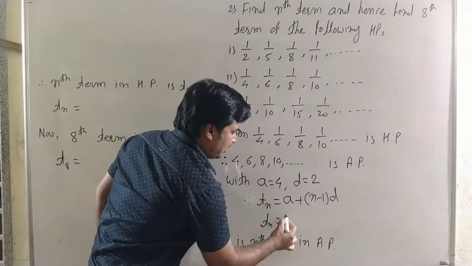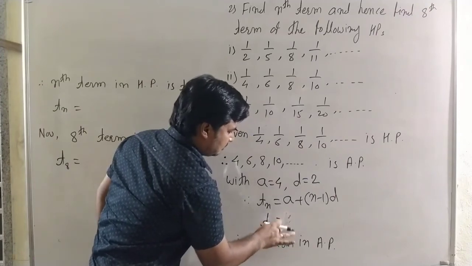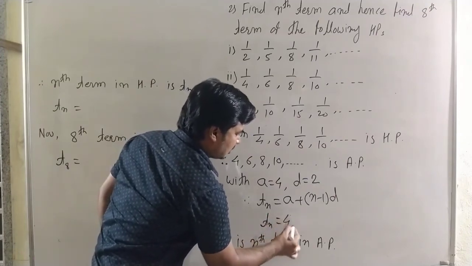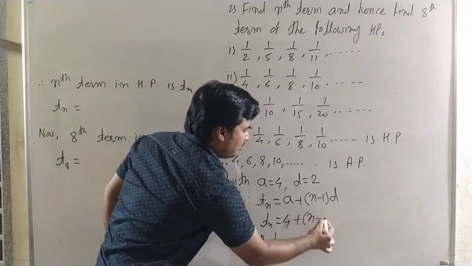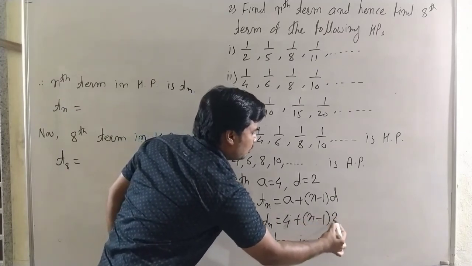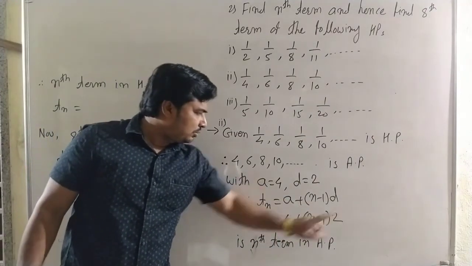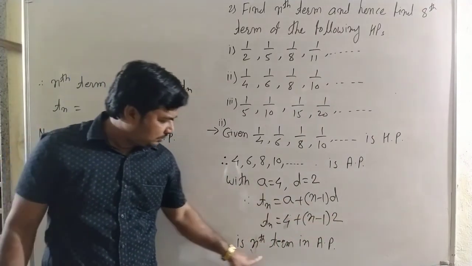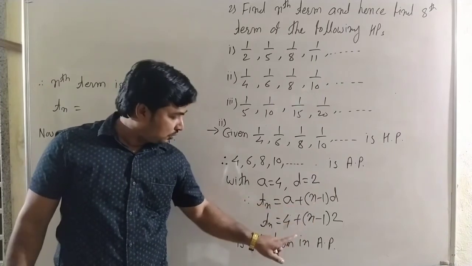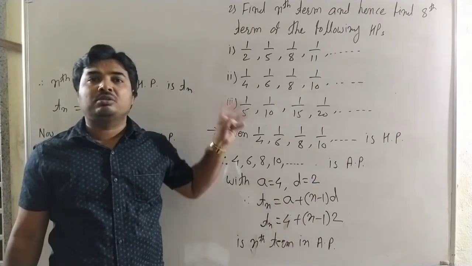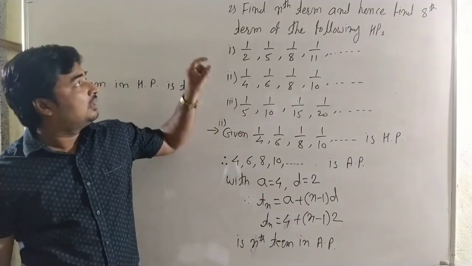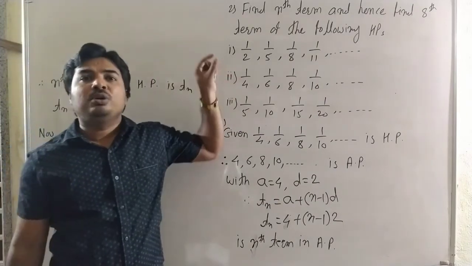Here a is 4 plus n minus 1 into 2. See carefully, it is a plus n minus 1 into 2, the nth term in arithmetic progression. Now we want to find the nth term in harmonic progression.